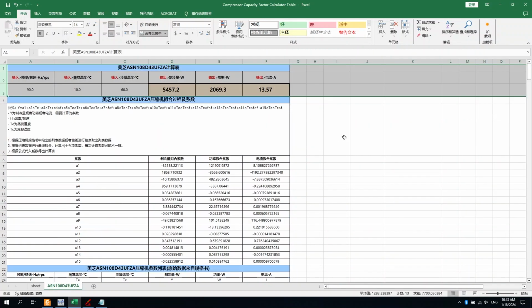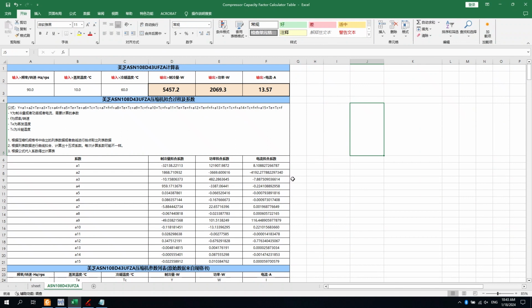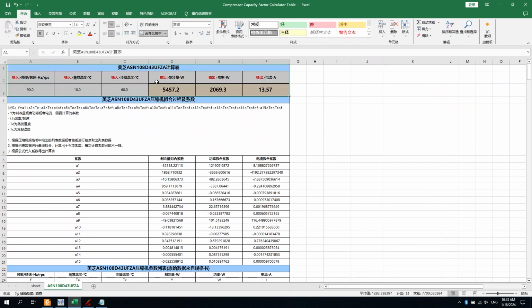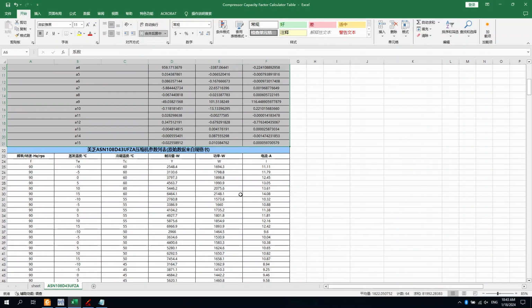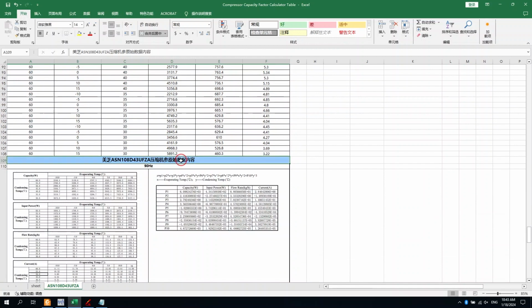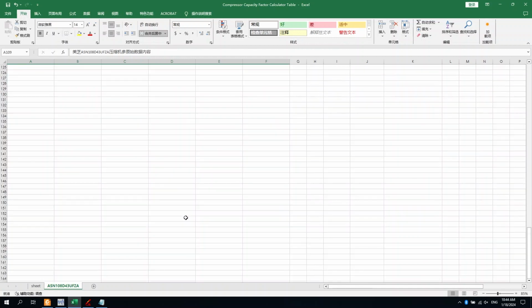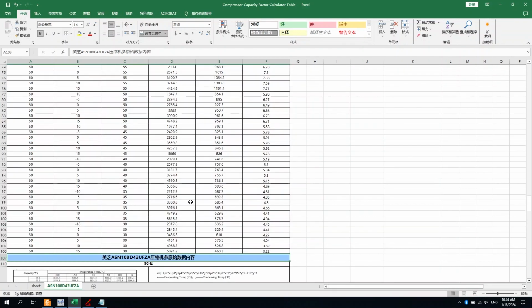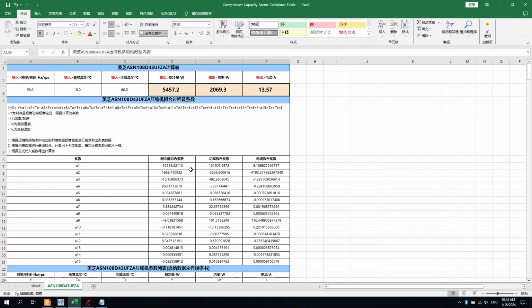This is the organized tabular format. And this part is the finished calculation table. This part is the description of the calculation process and coefficients. This part is the data list. This part is the initial data from the compressor specification, sometimes showing curves. That's how to make a compressor capacity calculator.